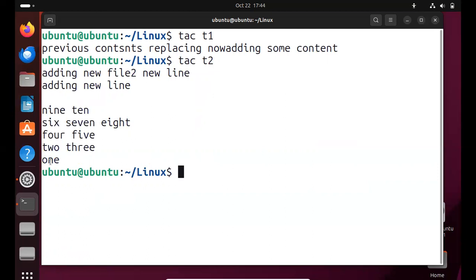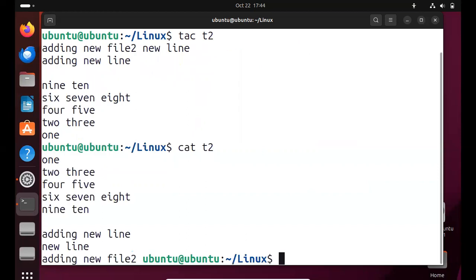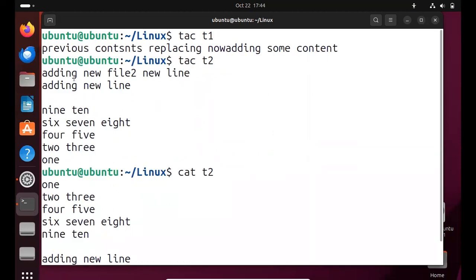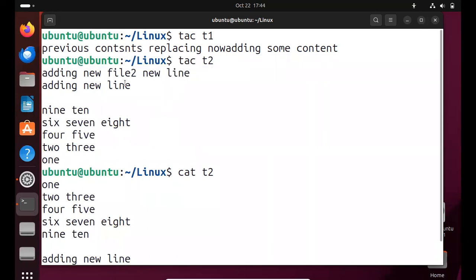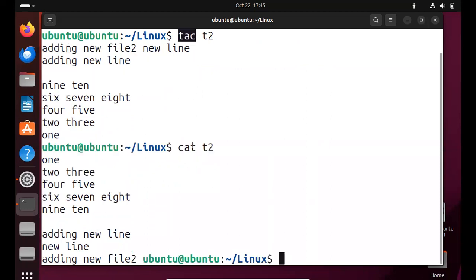If we cat the content, one is first and adding new file is last. But if we tac the content, adding new file is first and one is last. So tac is just the reverse order of the cat command.